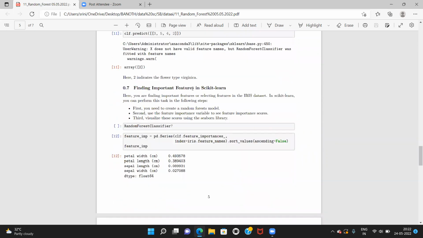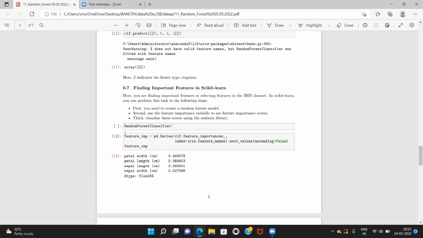And finding important features in scikit-learn. There you are finding important features, or selecting features, in the iris dataset in scikit-learn, and you can perform this task in the following steps. First, you need to create a random forest model. Second, use the feature importance variable to see feature importance scores. Third, visualize the scores using